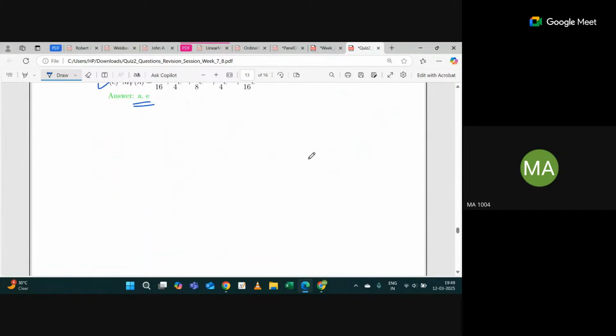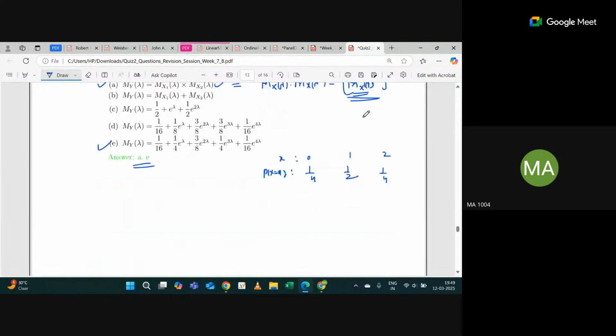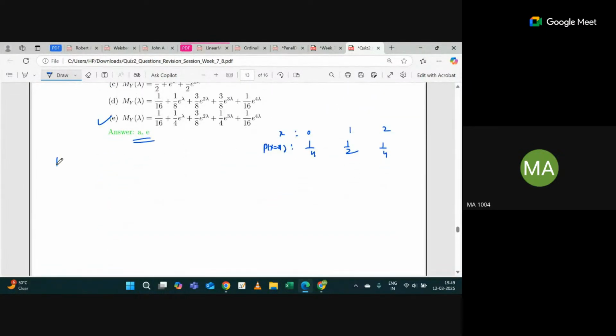So what is the mx of lambda? If you see, x is 0, 1, 2 with corresponding probabilities 1 by 4, 1 by 2, 1 by 4. So what is the mx of lambda? It is nothing but expectation of e raised power lambda x. Give me a second.